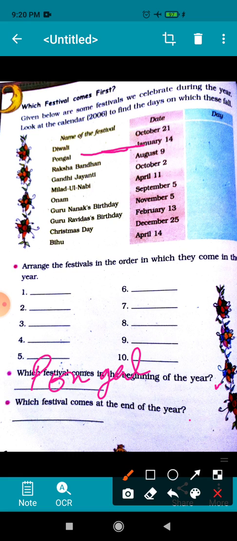Now which festival comes at the end of the year? Which one is the last month? December. And if you check, in December there is Christmas Day on the 25th. So what festival will you write? Christmas. Okay, Christmas comes at the end of the year.